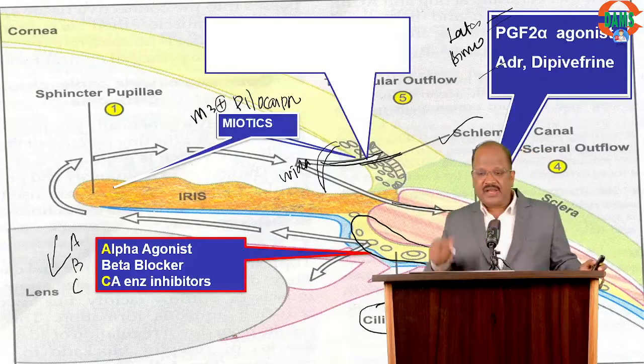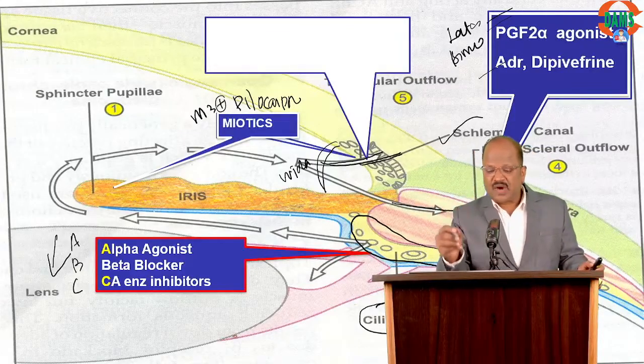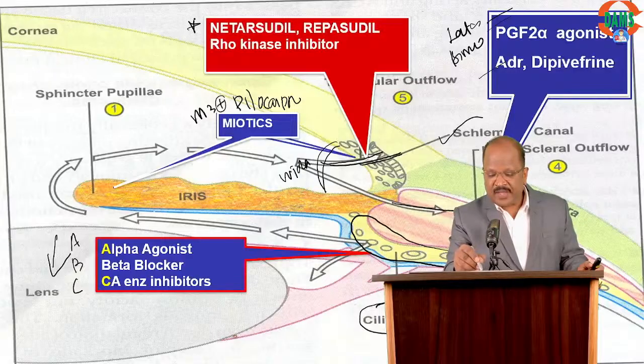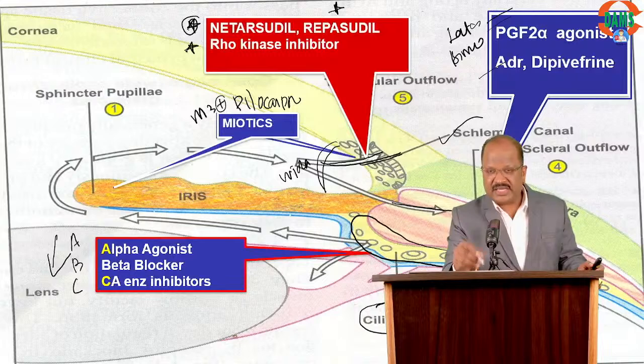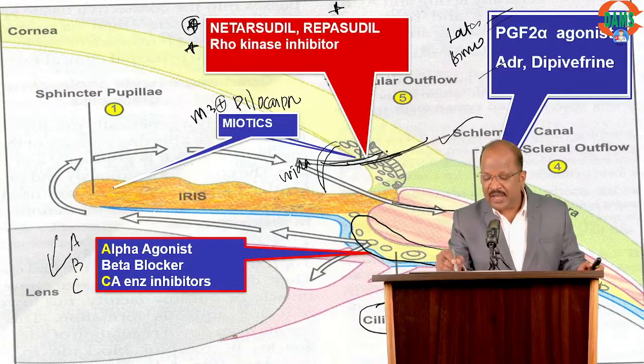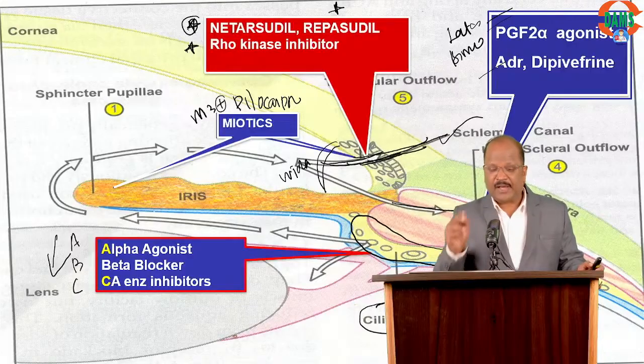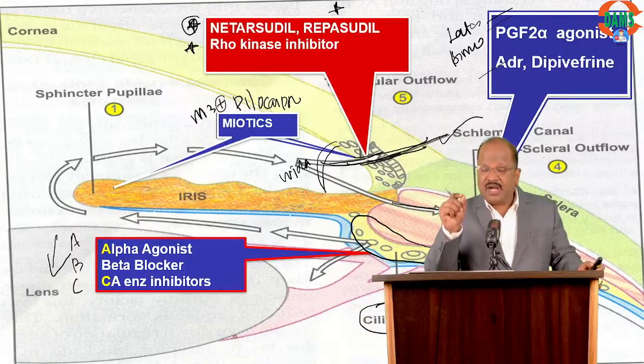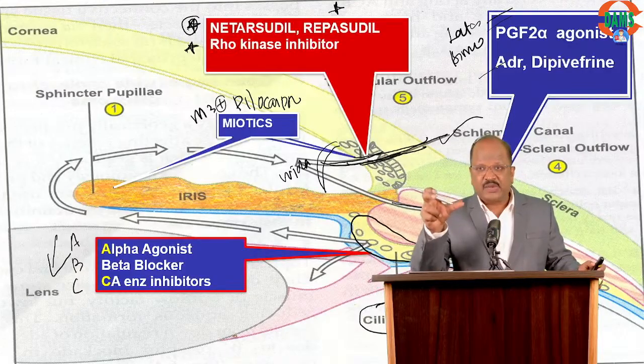Okay, and finally, our question. There are some drugs called netarsudil and ripasudil. They are called Rho kinase enzyme blockers. They promote drainage across the trabecular route, like pilocarpine. Netarsudil and ripasudil also promote drainage through the trabecular meshwork.